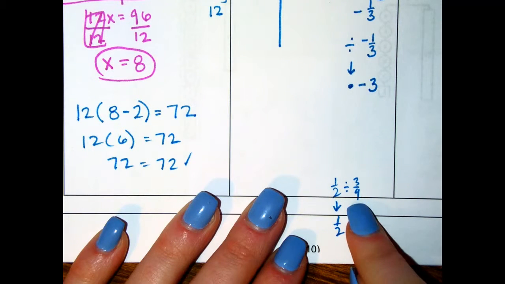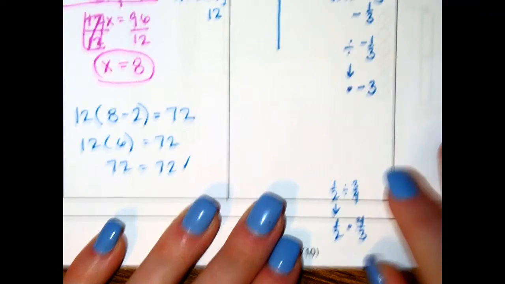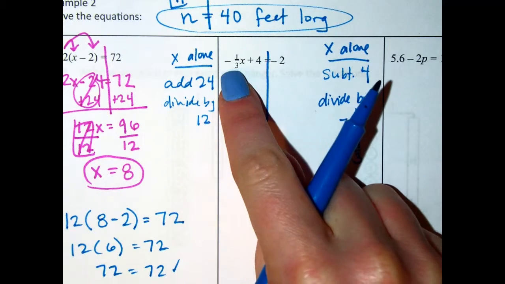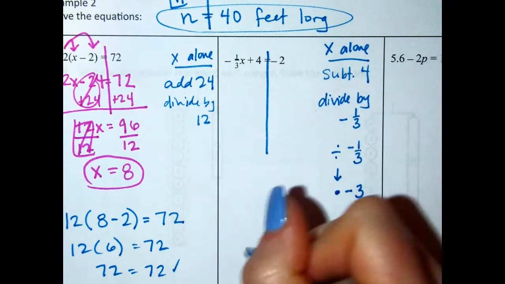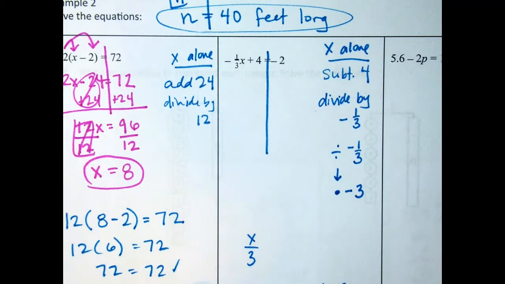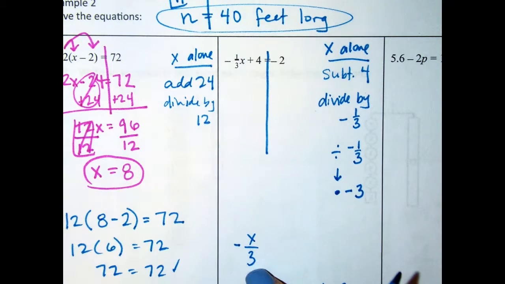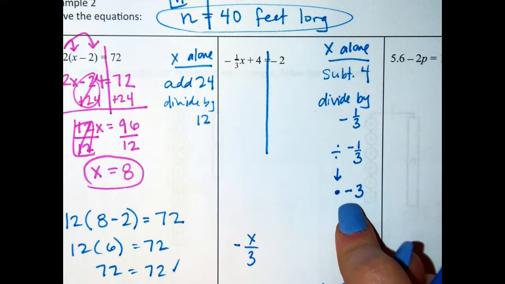So dividing by a fraction is the same as multiplying by its reciprocal. We can also see that when we have 1/3, that 3 is also a denominator of this term. So it's dividing. So if we wanted to get rid of it, we are going to multiply by negative 3.